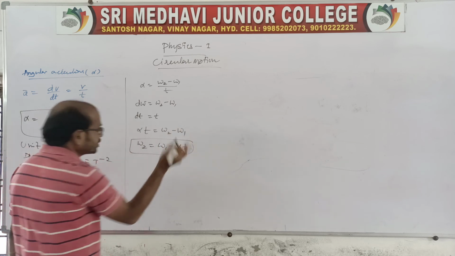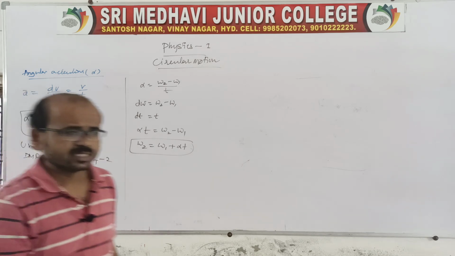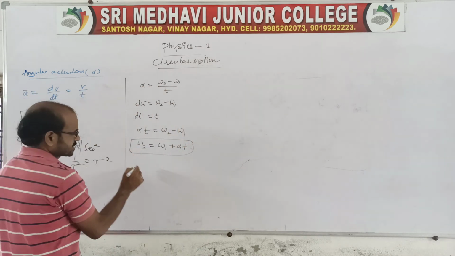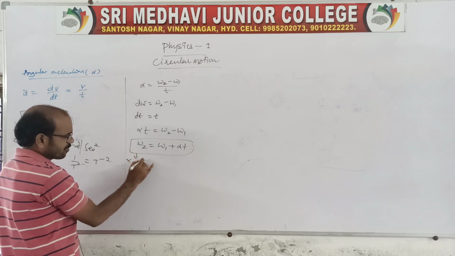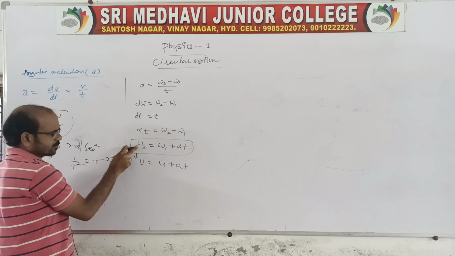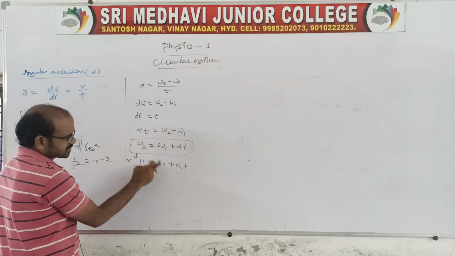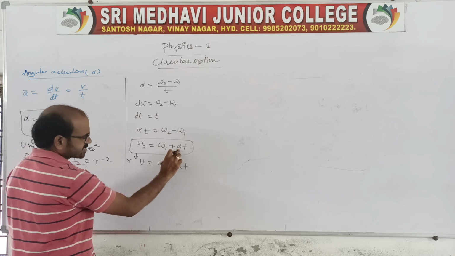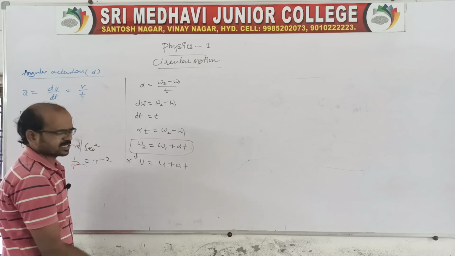It is similar to the equation of motion in the linear case, where I'll write a similar equation: v is equal to u plus at. Look, v is the final, here omega 2 is the final, u is the initial, here omega 1 is the initial angular velocity, alpha is the angular acceleration, and a is the linear acceleration, with time.